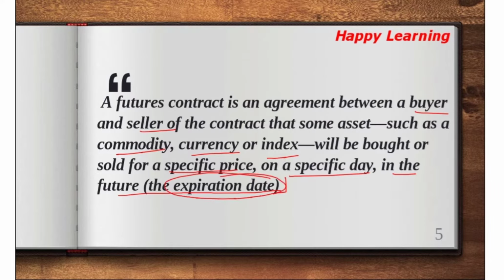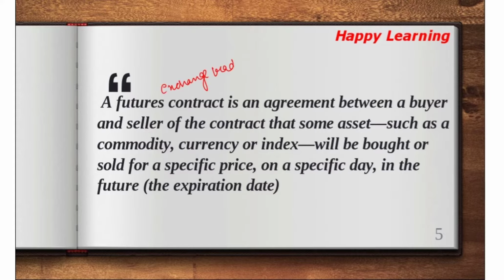Let me try to give you an example. First of all, a future is exchange traded, so there is involvement of an exchange and there is no counterparty risk as such. Suppose this is an exchange, there is a person X and there is a person Y. Now person X needs, suppose, cereals.